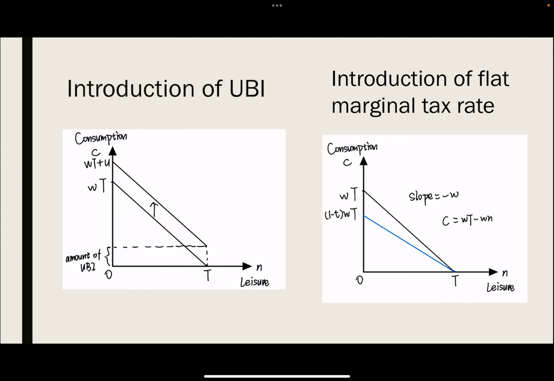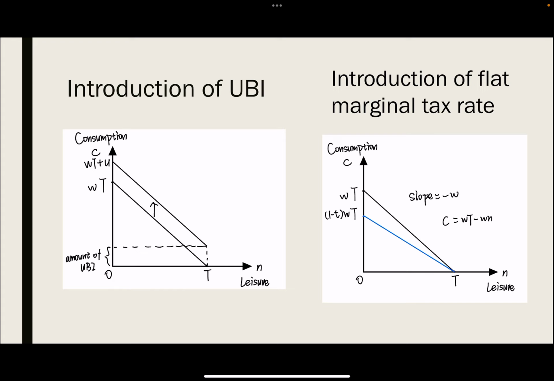What will happen to this model if we introduce the UBI and the flat marginal tax rate to this model? In the first diagram, we can see that if we introduce a UBI to this model, the budget constraint will definitely shift upwards due to the income effect that UBI has, and the shift amount is exactly equal to the amount of UBI.